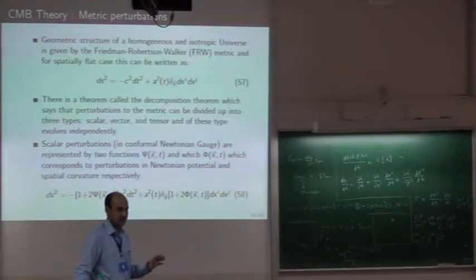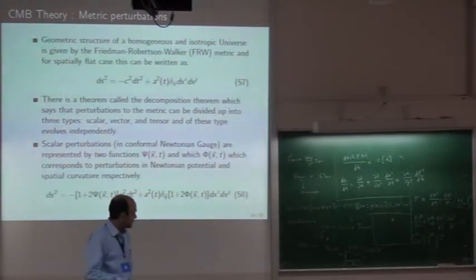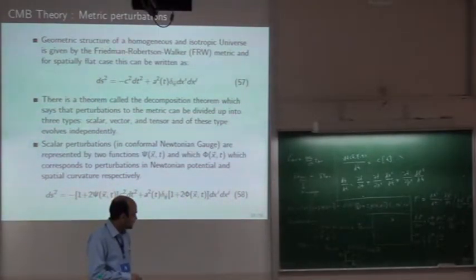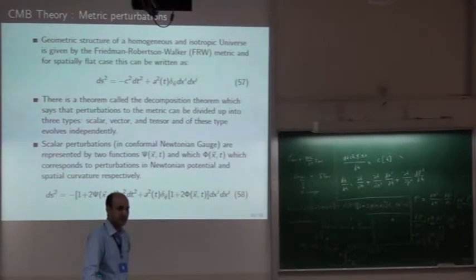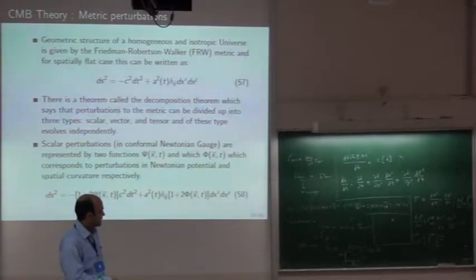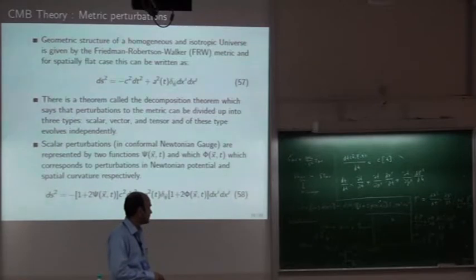This psi(x,t) is nothing but the Newtonian gravitational potential. If you have seen many other metrics, like Schwarzschild and others, you can see that whatever comes here can be related to the Newtonian potential. And this phi is special, and it comes due to GR. It represents the perturbation in spatial curvature, which is not in the Newtonian gravitational picture. Now we have completely characterized scalar perturbation by two functions, psi and phi.